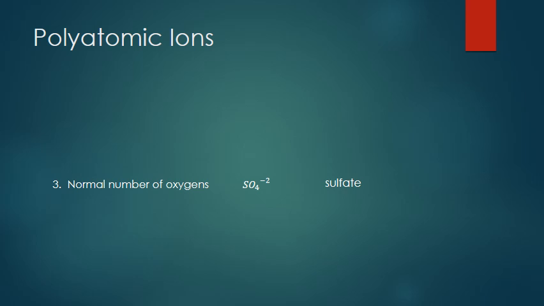Well, there's a couple of different things we can do to it. The first thing we can do here, and I'm going to call this number 2, is we can take an oxygen atom away. So we no longer have SO4, what we have is SO3, still with a -2 charge. And our name is going to change now. We're no longer talking about a sulfate, we're actually talking about a sulfite.